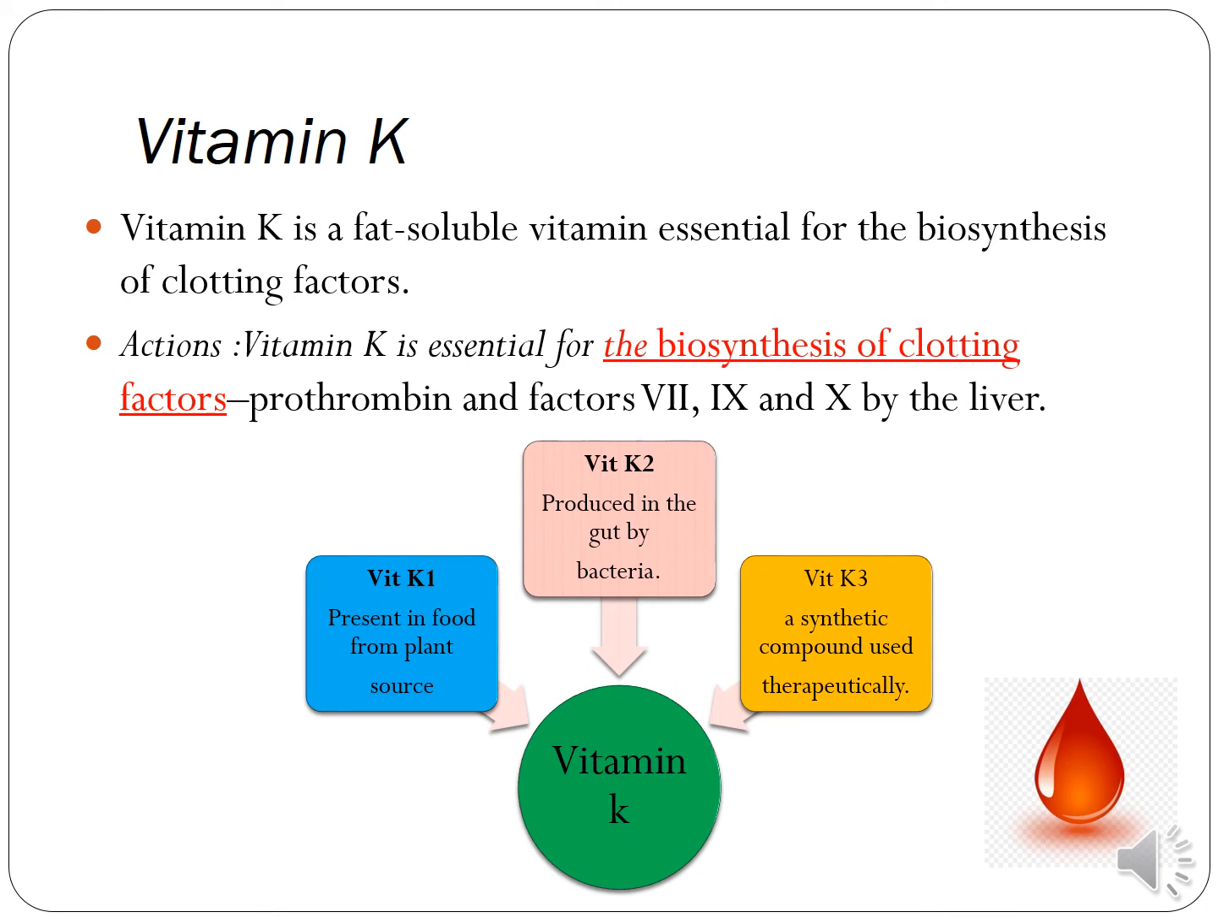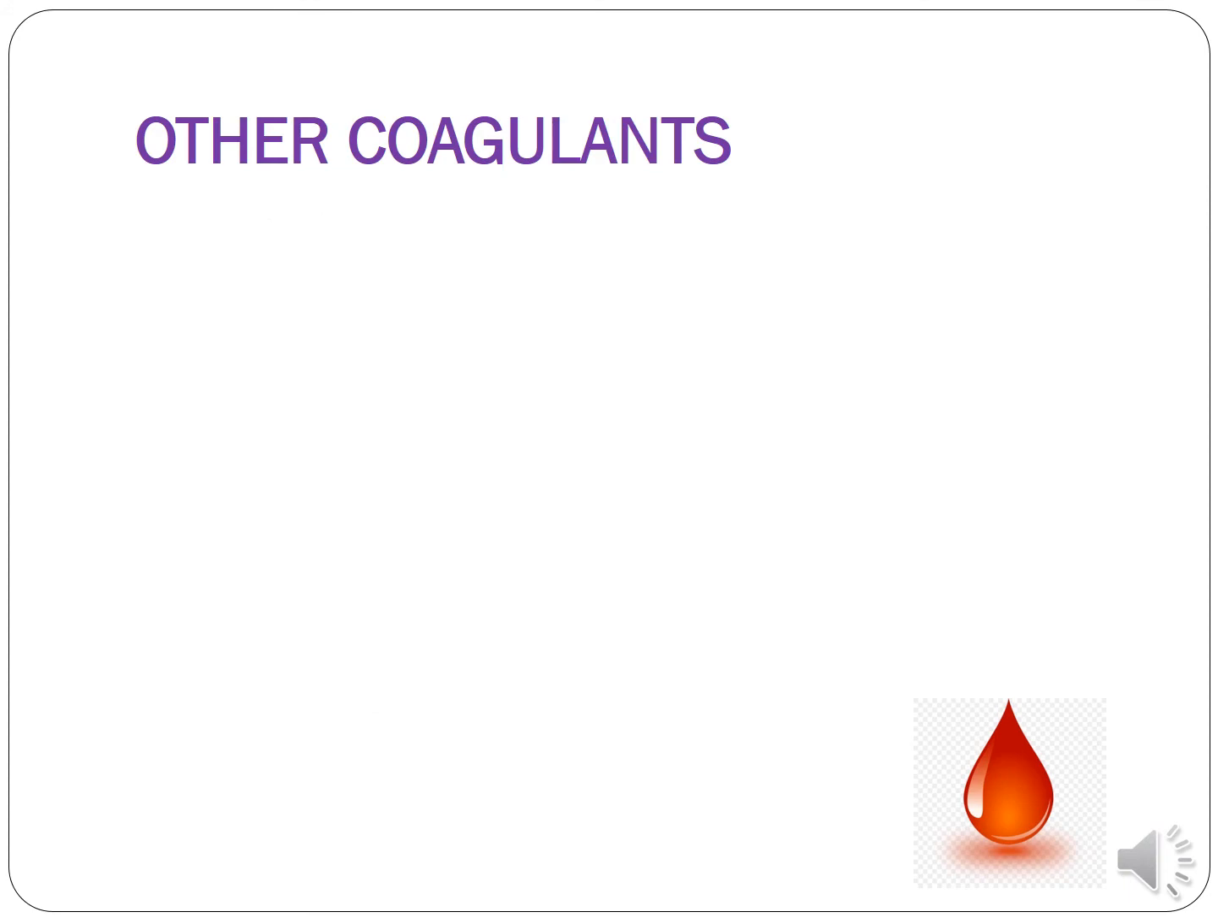Basically vitamin K is of different types. Vitamin K1 is present in food from plant sources. Vitamin K2 is produced in the gut by bacteria. And vitamin K3 is a synthetic compound used therapeutically. Now other coagulants: fresh plasma or whole blood.